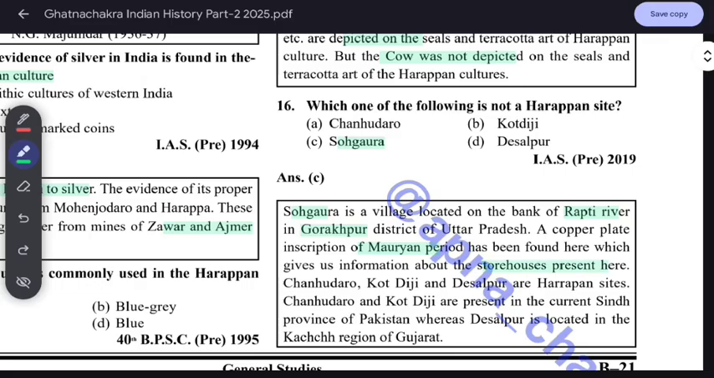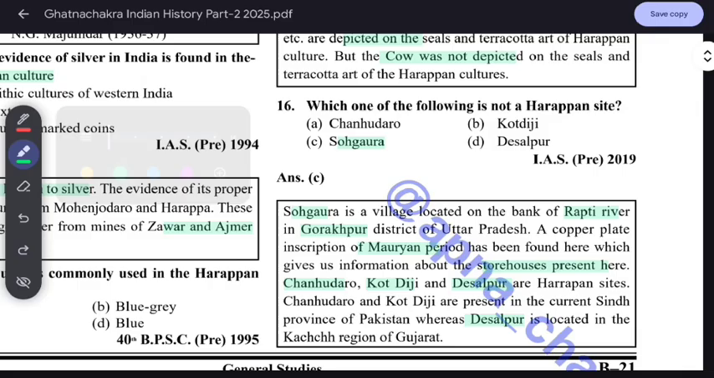Chanhudaro, Kot Diji, and Desalpur are Harappan sites. Remember this. Kot Diji and Desalpur are Harappan sites. Chanhudaro and Kot Diji are present in the current Sindh province of Pakistan, whereas Desalpur is located in Kutch. The location is important. It was asked in the IES question, IES 2019.